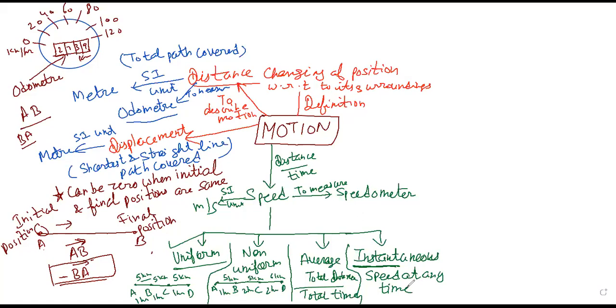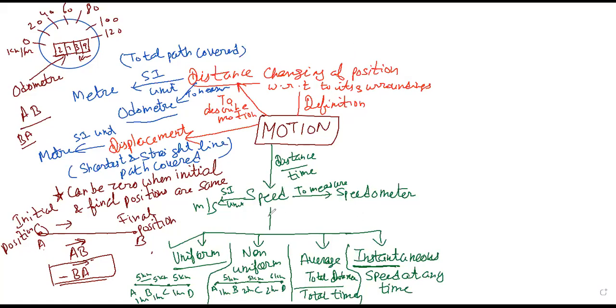So what will the average speed be? 200 divided by 4, that is 50 kilometer per hour. Or we can say if you move at 50 kilometer per hour, you will take 4 hours to reach Chandigarh. But when you move with a different speed, 100 kilometer per hour, maybe you can reach in 2 hours. But more speed is dangerous.